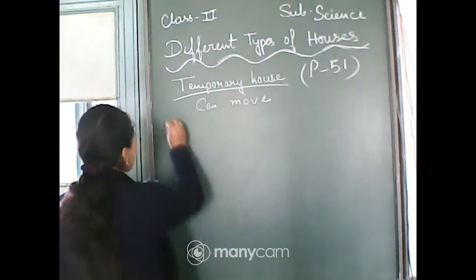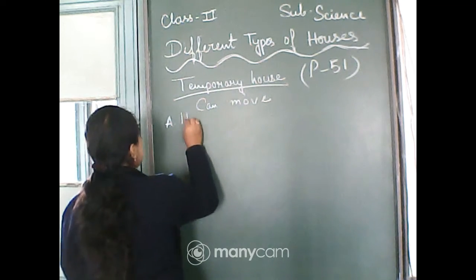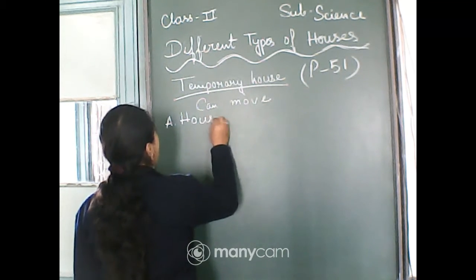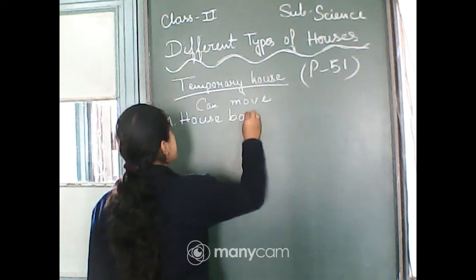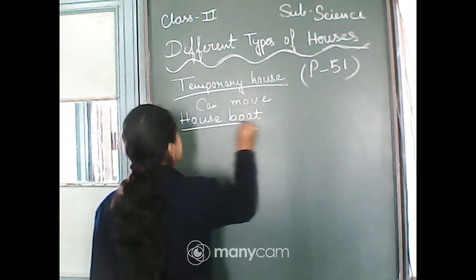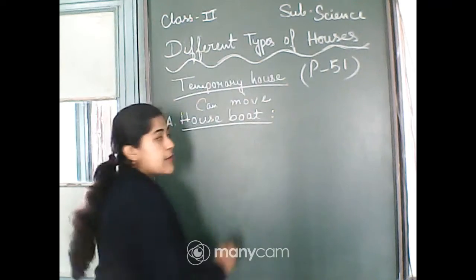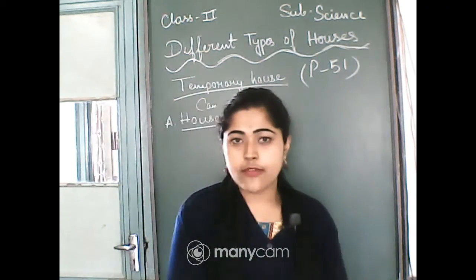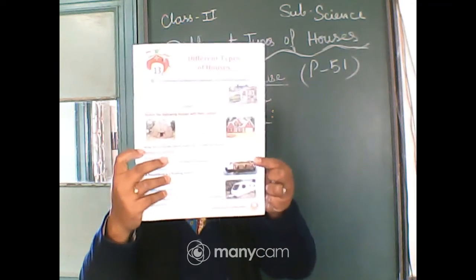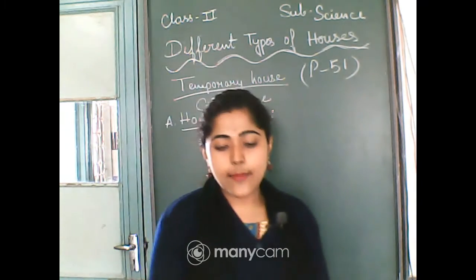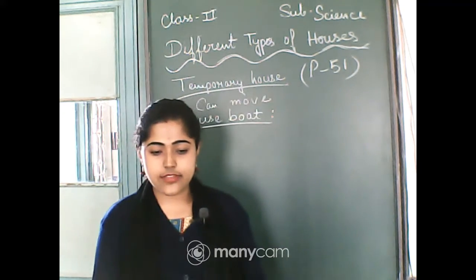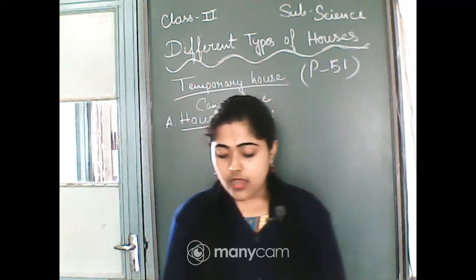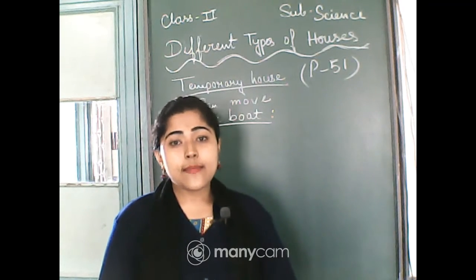First one is a houseboat. One example is houseboat. You can see the pictures in your book at page number 51, that is called houseboat. You already learnt about boat. Yes, Ritusri. You already learnt about boat, right?